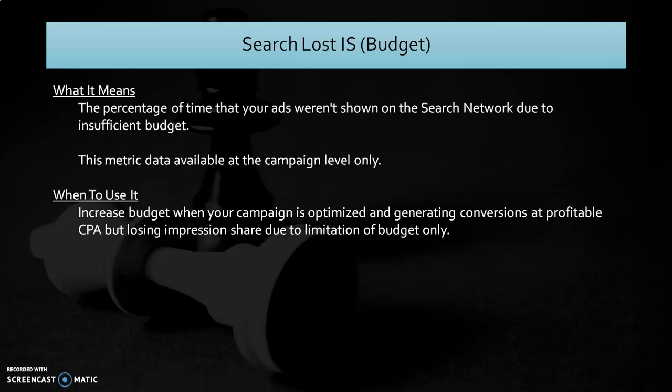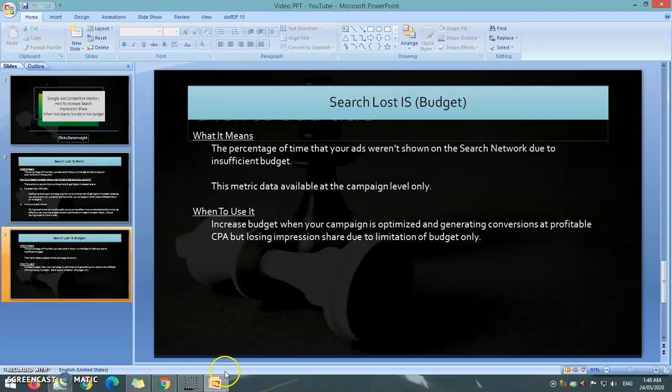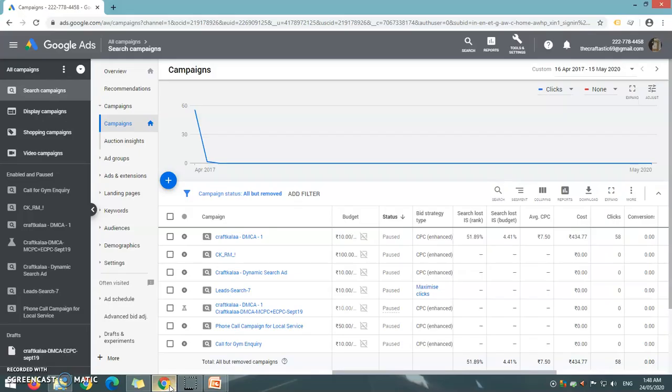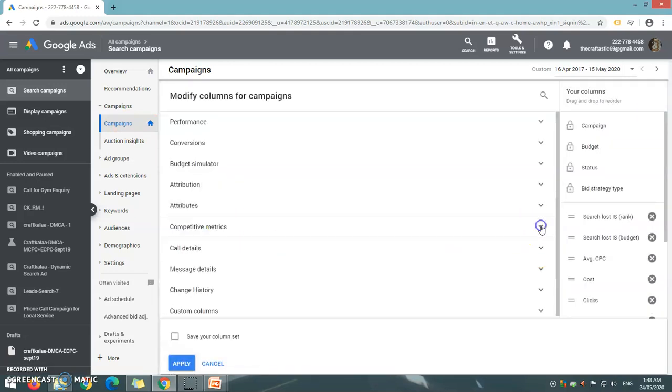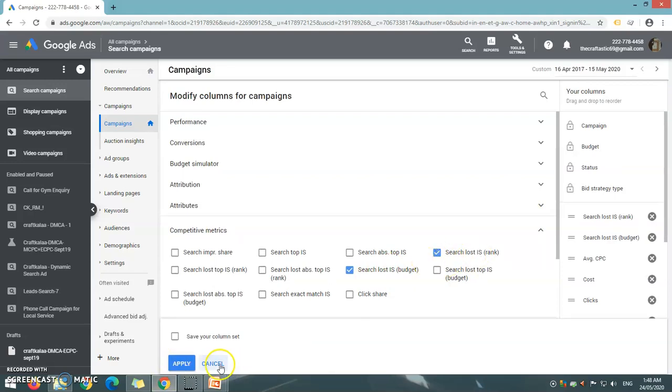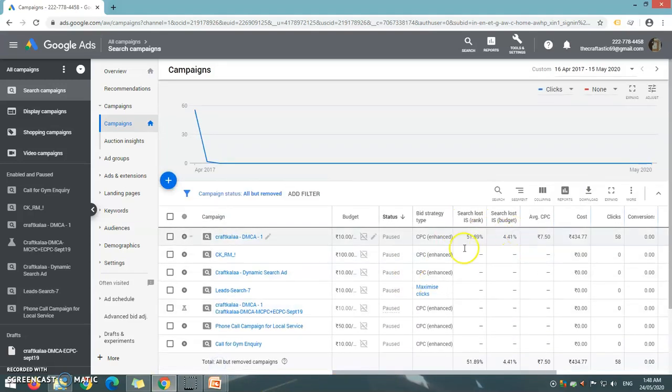Now let's head over to the Google Ads search campaign and understand the levels of impression share and where it's located within Google Ads. When looking at impression share, the search lost impression share rank metric is available at the campaign level, ad group level and keyword level, whereas the search lost impression share budget metric is only available at the campaign level. At each level, the metrics can be pulled up by navigating to the columns, modifying the columns, going to competitive metrics, selecting the relevant metrics and clicking apply, and this metrics data is available for further analysis.